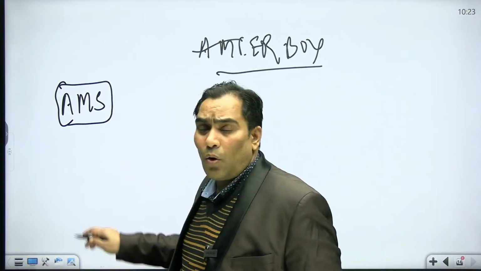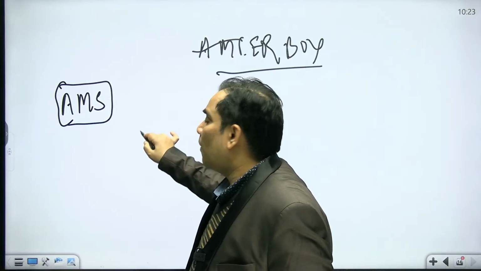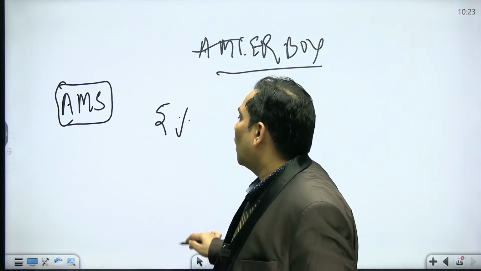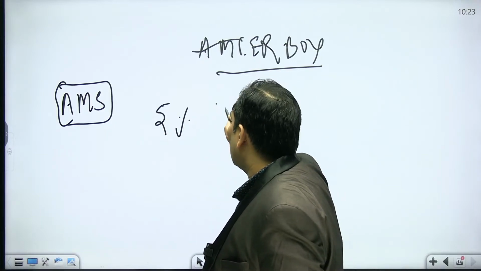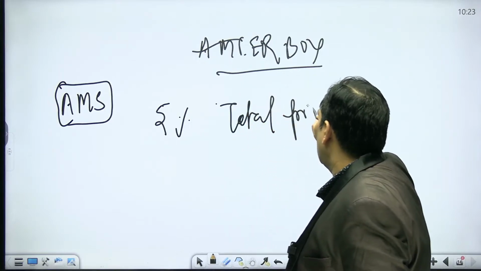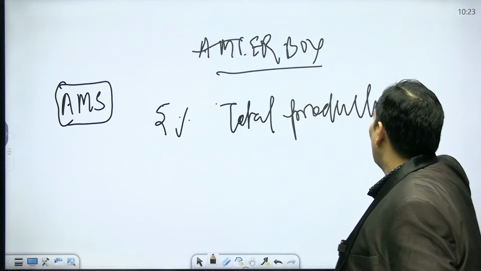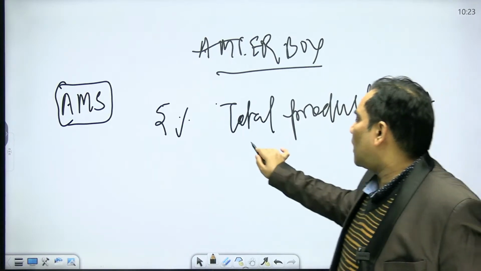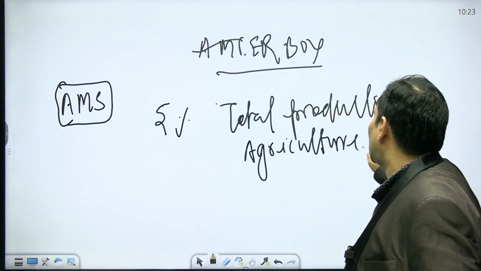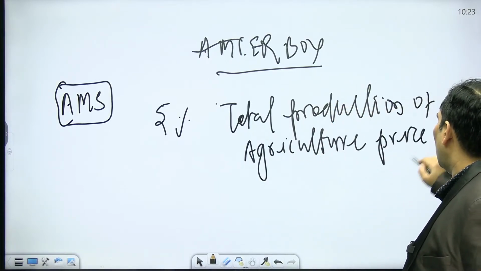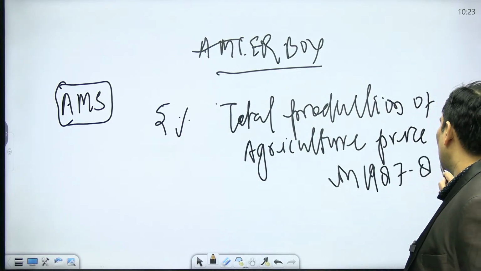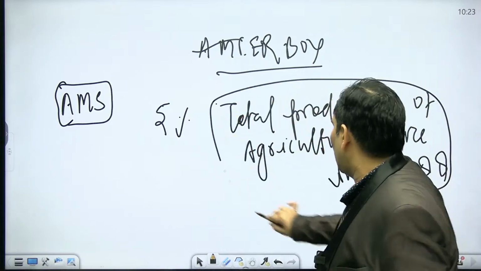As per WTO norms, a developed country can give subsidies up to 5% of the total value of agricultural production, at prices of the base year 1987-88. First, let me explain what it means.